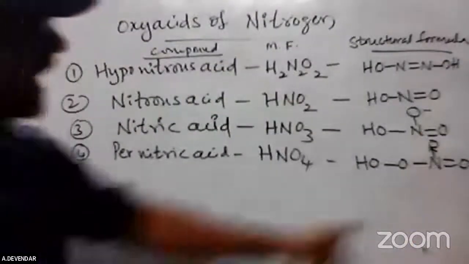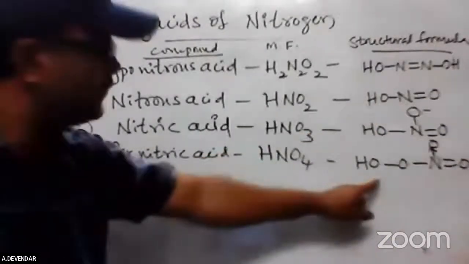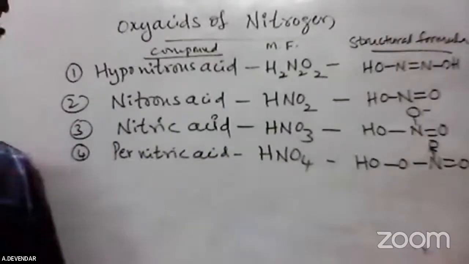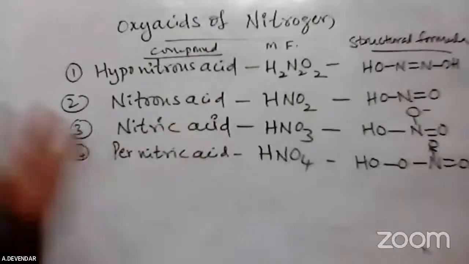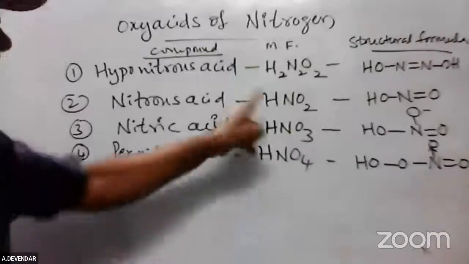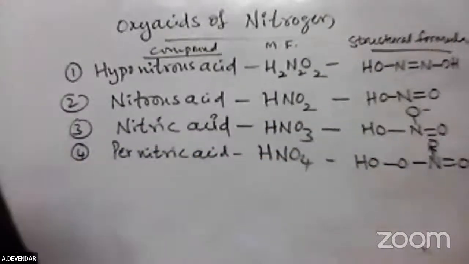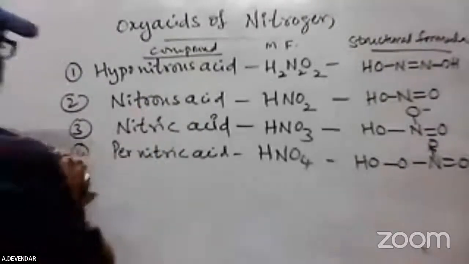Suppose we don't get the minus, this arrow mark means there is a nitrogen present here. This is called pernitric acid. These are very, very important for the 5 marks question. By writing only these, you will get the 5 marks. No examiner will cut marks here. If you write the formulas and structural formulas, you will get full marks. This is an important 5 marks question on the oxy acids of nitrogen.